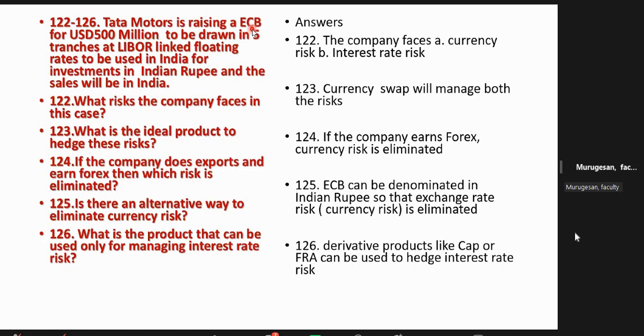For managing the risk, they will come to the bank. Bank cannot give any guarantee. Bank can only give some derivative product. What is a derivative product? If they are facing a risk, they will come to us. Sir, I have taken a loan. These are the risks I am facing, interest rate risk I am facing. Cap and FRA. Cap is a derivative product. CAP means there is no expansion. CAP, this is the word. Don't put a capital letter.